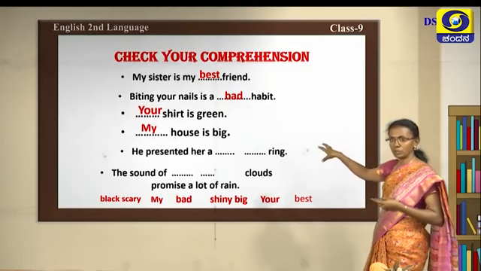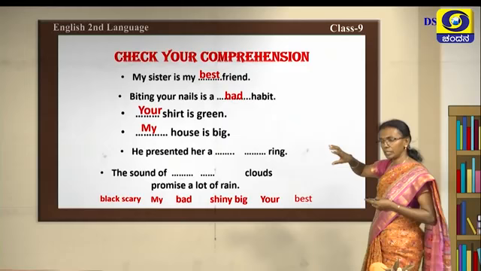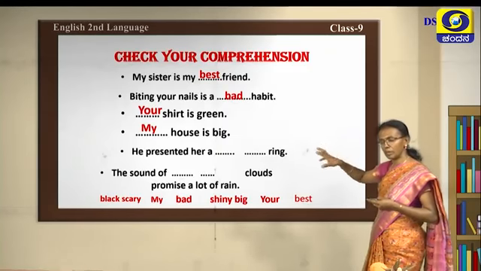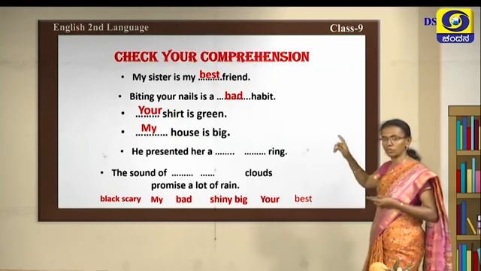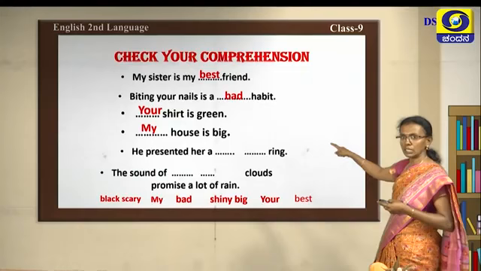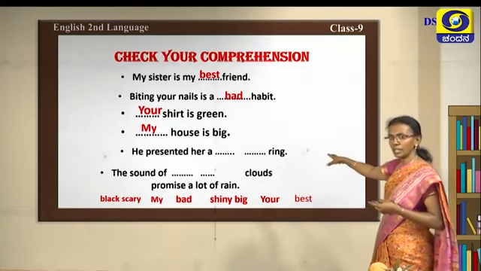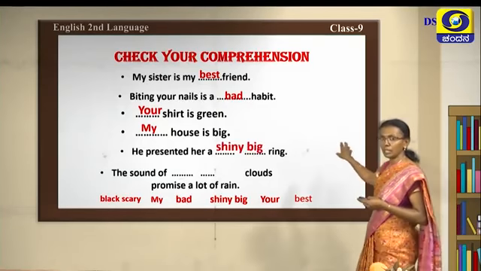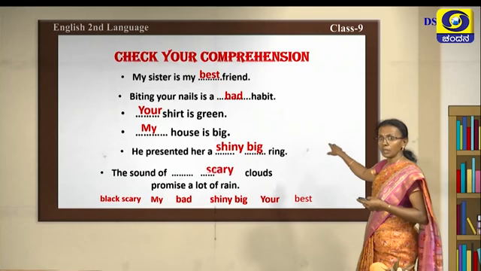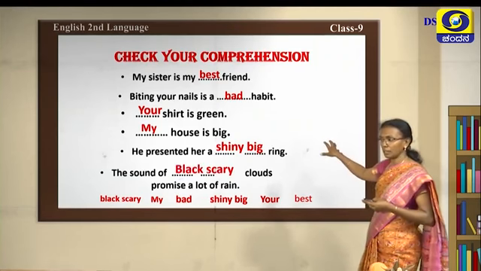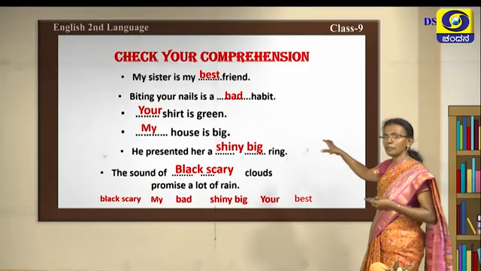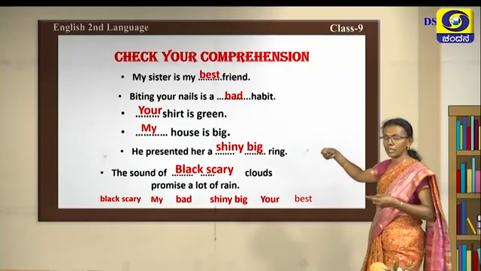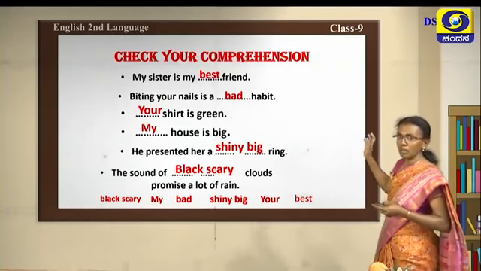Even that is a pronoun. I told you before, an adjective not only qualifies or modifies a noun, it qualifies and modifies a pronoun, and even another adjective. So here it is a pronoun. And next one is: he presented her dash and dash. What did he present? A shiny ring. There are two adjectives. Next one is: the sound of, what is that? Black, scary. So black, scary is the sound, or maybe that adjective we can give for the clouds when it is before rains. Clouds promise a lot of rain.